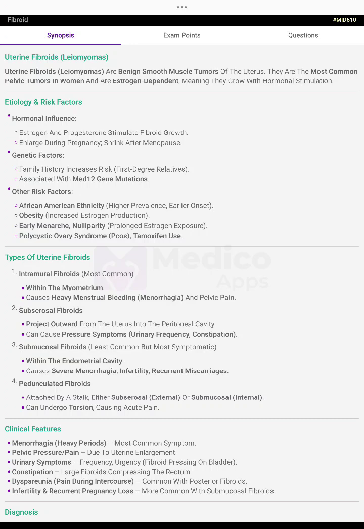African American ethnicity: higher prevalence and earlier onset. Obesity: increased estrogen production. Early menarche and nulliparity: prolonged estrogen exposure. Polycystic ovarian syndrome and tamoxifen use.